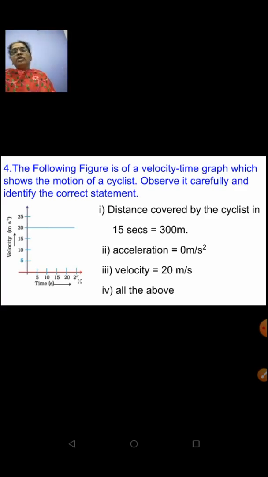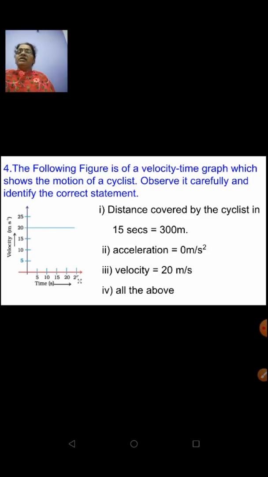You can do it like this, or you can calculate also. From the graph you can calculate your velocity, or assume your u to be 0. Acceleration can be calculated using the formula a = (v − u)/t. So (0 − 20)/15, that is equal to 0 meter per second square. That is time consuming, right?